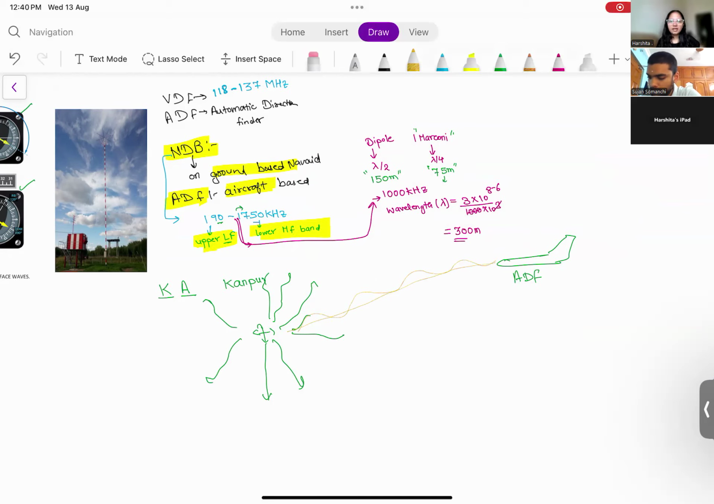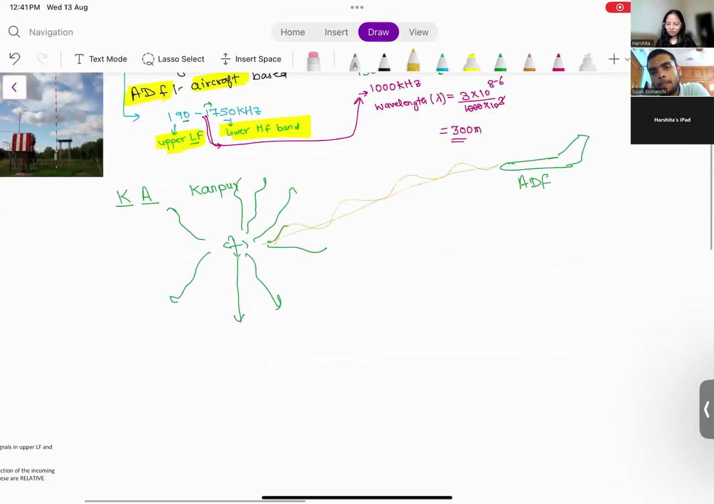What is ADF and NDB used for? What does it give us? VDF gives us bearings, right? Simply bearings. And with the help of which aerial? With the help of Adcock aerial. NDB uses loop antenna instead of Adcock aerial. We will see what loop aerial looks like.